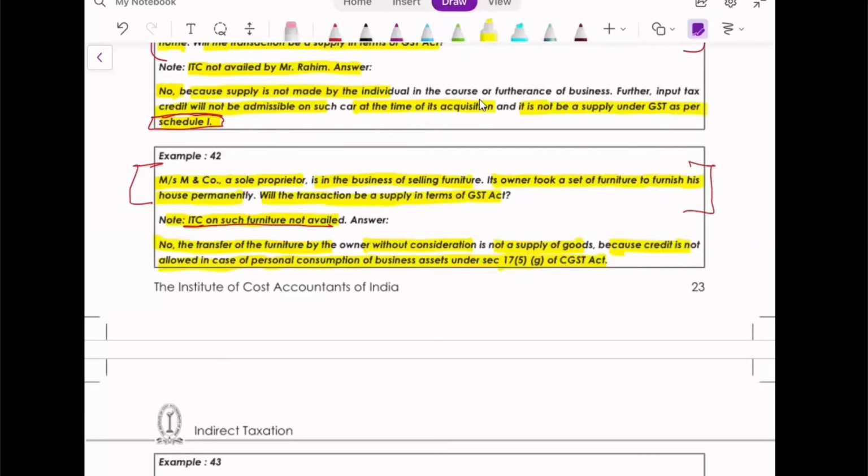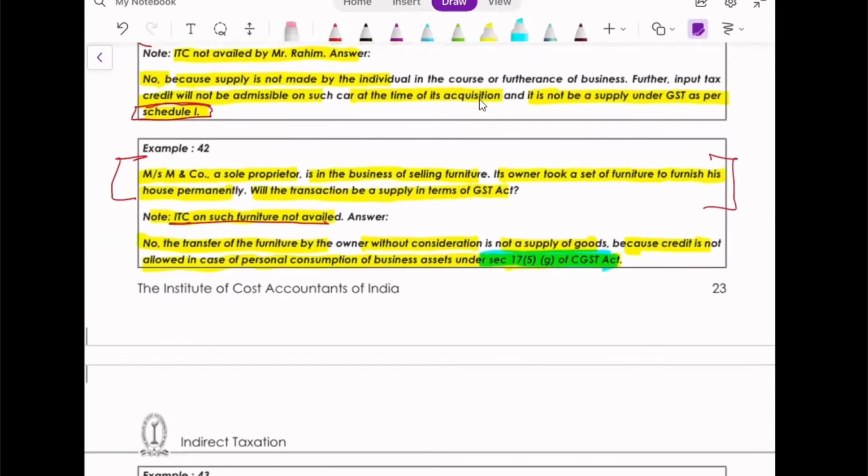So why have they given this section? It's of no use over here. You are correct. Even the section is also not related to credit not allowed on personal consumption. Okay, let's not consider that point now.